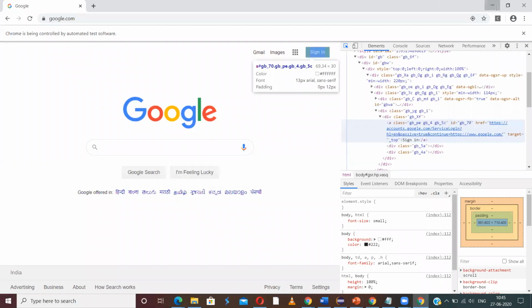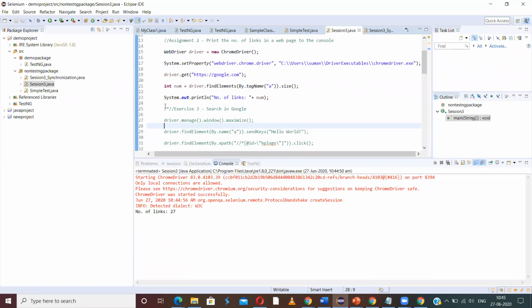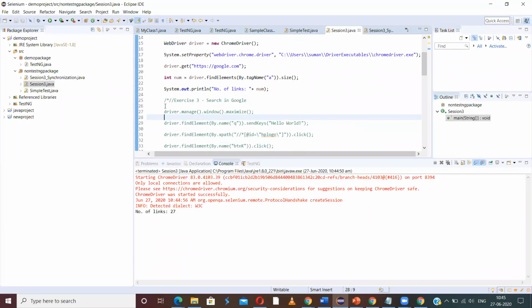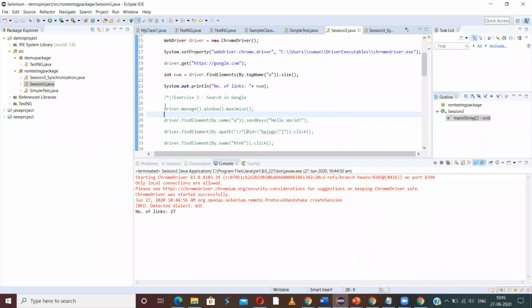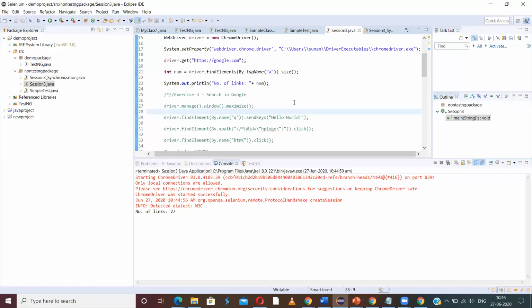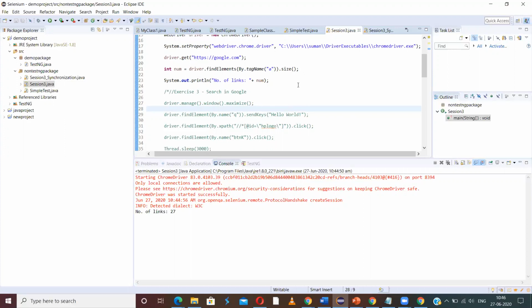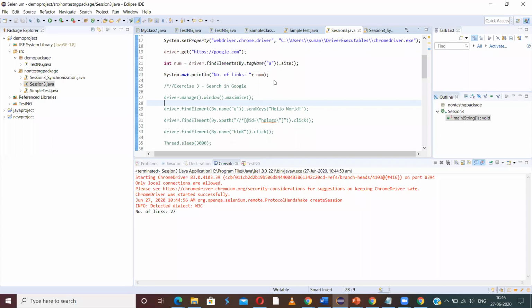Also, let me go through the third exercise, which is to open a browser, maximize it, and give search text. Then search by that search text, wait for some time, and then close the browser. So let me comment out my earlier one.